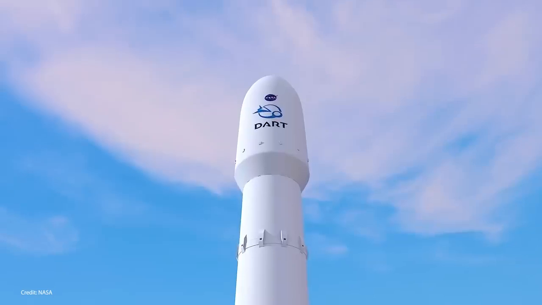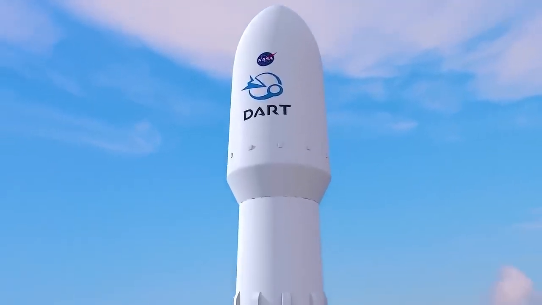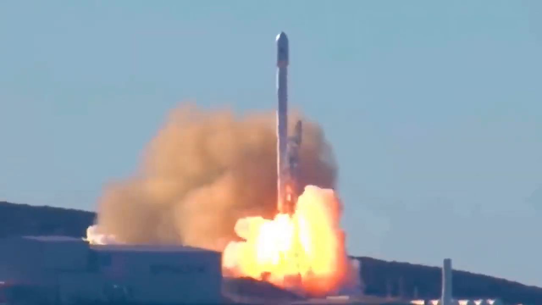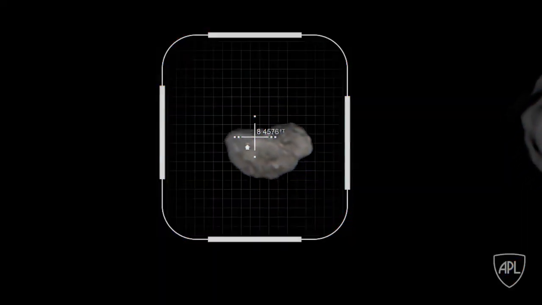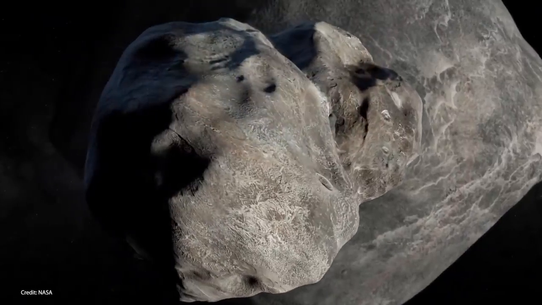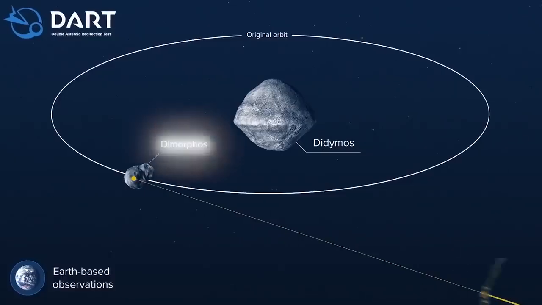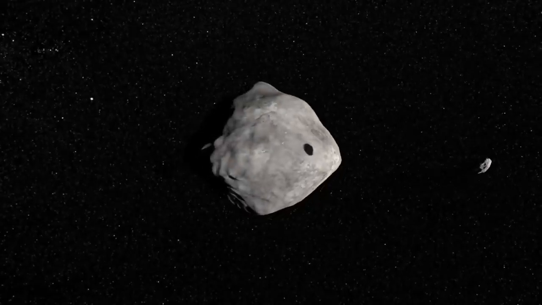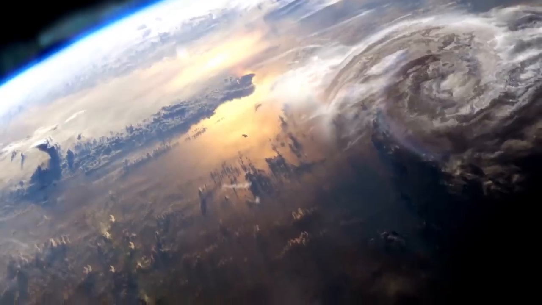For instance, the DART mission, launched in November of 2021, will impact an asteroid on September 26, 2022, as an orbit demonstration of asteroid deflection. Basically, DART will impact the asteroid Didymos to adjust its speed and path. DART will be the first ever space mission to demonstrate asteroid deflection. We can't wait to see if it works.